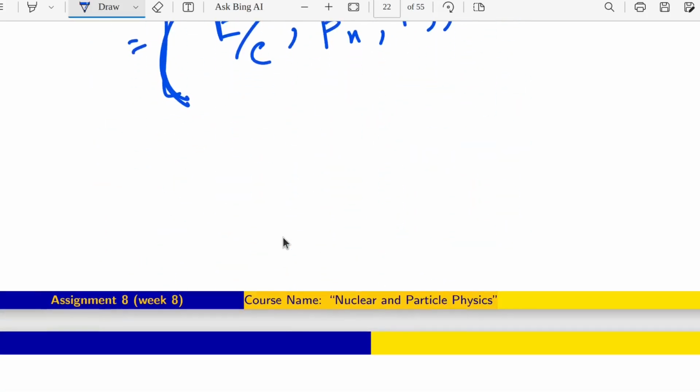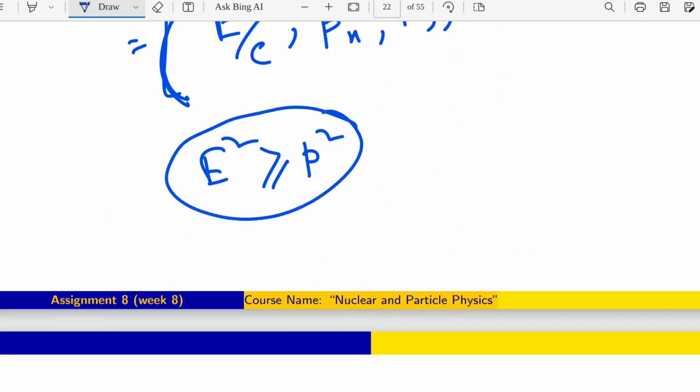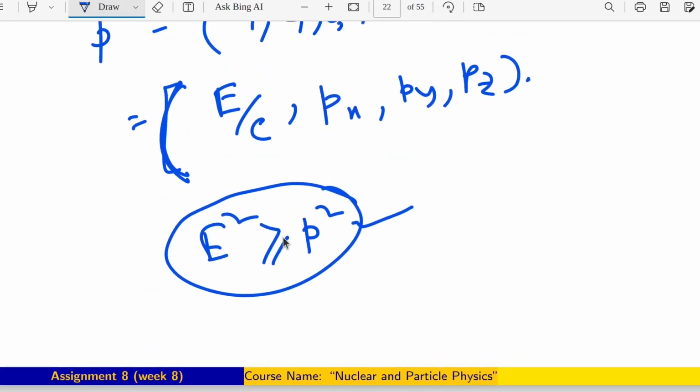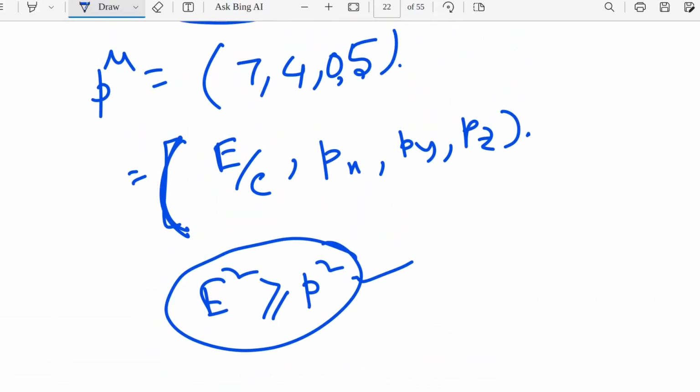Now we are talking about E square greater than or equal to P square. Now let us check whether E square greater than or equal to P square is satisfied for this value of P mu or not. So let's say C equals to 1. So that means E by C will be 7. That means E will be 7.